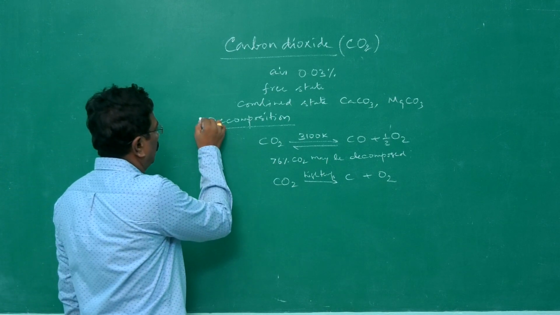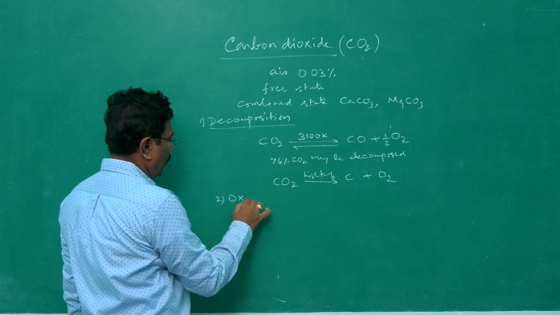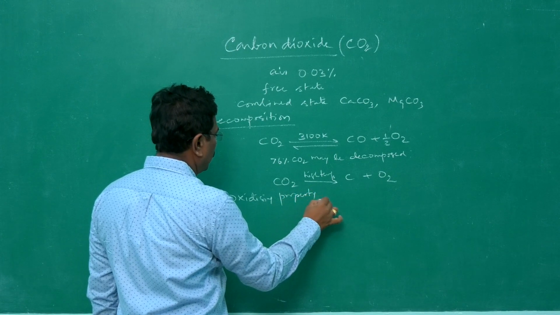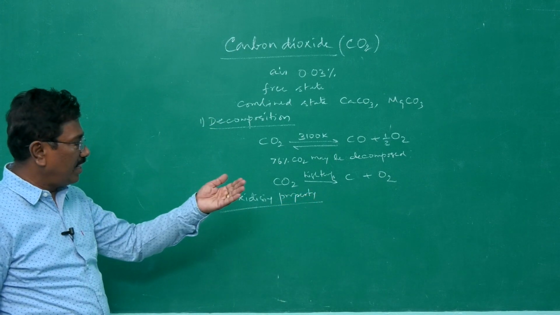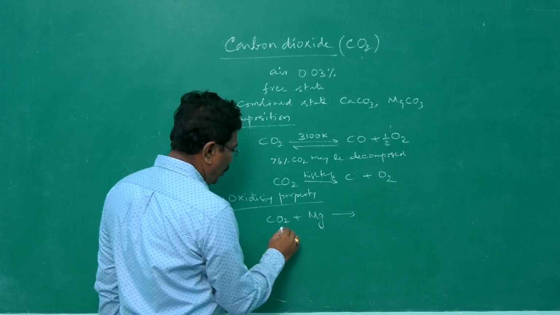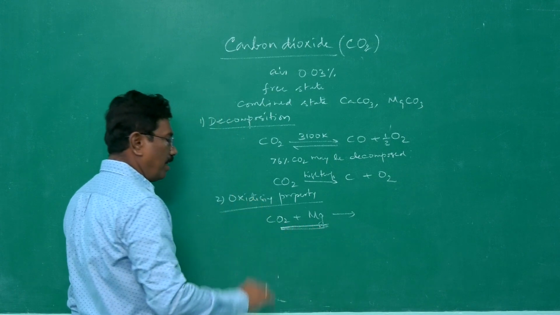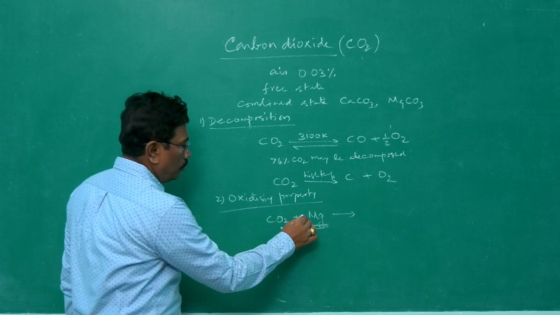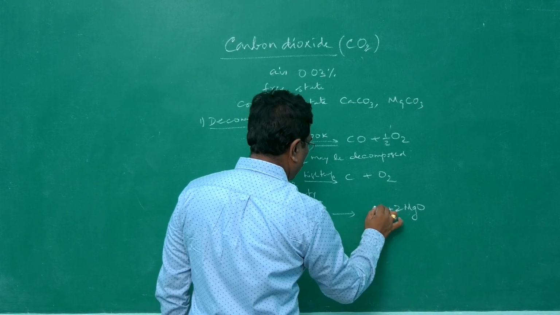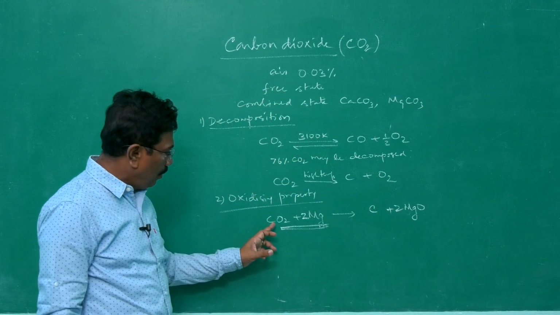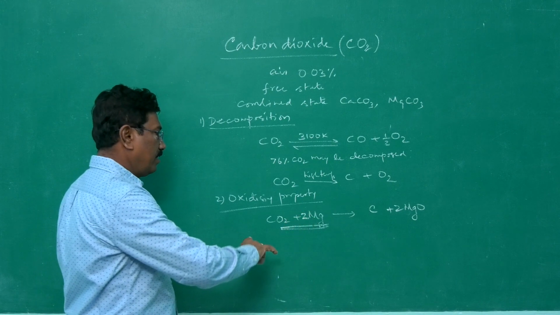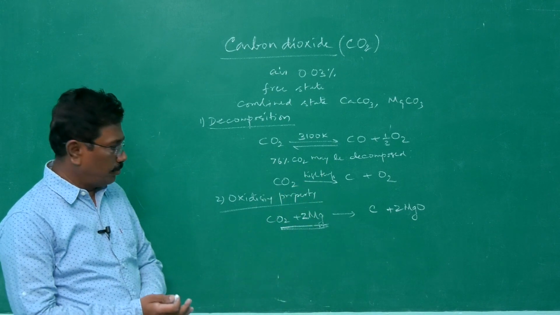Then, the second one, oxidizing property. Because of the presence of oxygen, it may oxidize other metals. When carbon dioxide is heated with magnesium, the magnesium becomes magnesium oxide, not magnesium dioxide, magnesium oxide. So 2 magnesium gives 2 MgO, and you will be getting carbon. Here, carbon dioxide imparts oxygen to the other metal, therefore it is said to be an oxidation reaction. Carbon dioxide oxidizes, thereby carbon is getting reduced.